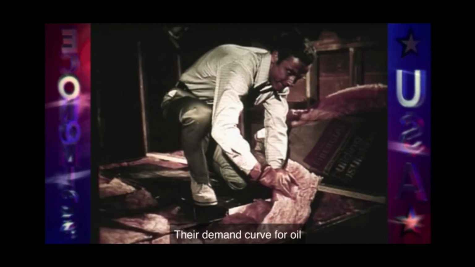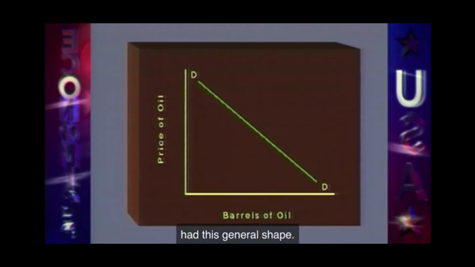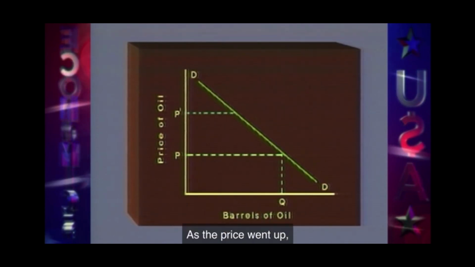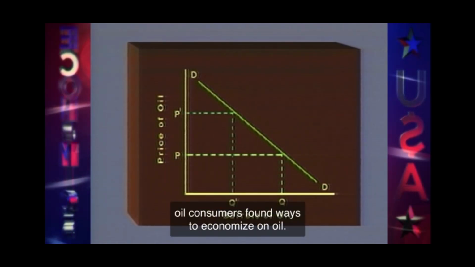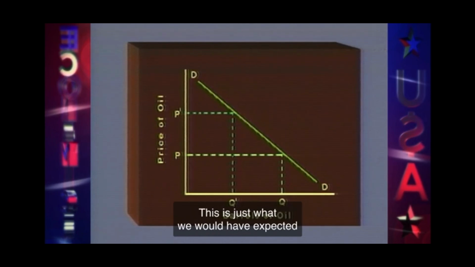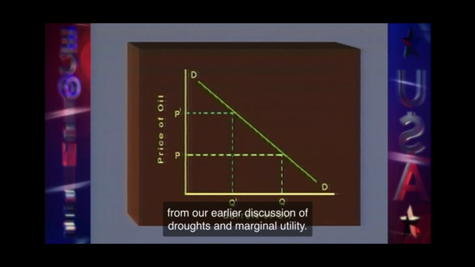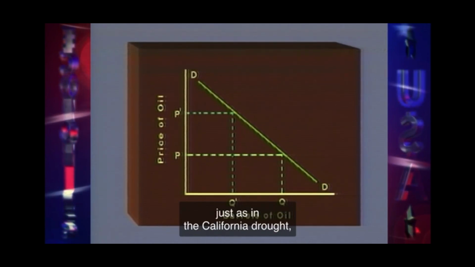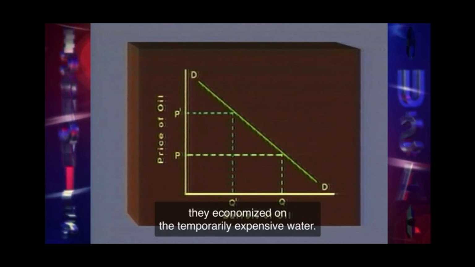Their demand curve for oil had this general shape. We started, say, with the price here. As the price went up, oil consumers found ways to economize on oil. This is just what we would have expected from our earlier discussion of droughts and marginal utility. They economized on the more expensive oil, just as in the California drought, they economized on the temporarily expensive water.